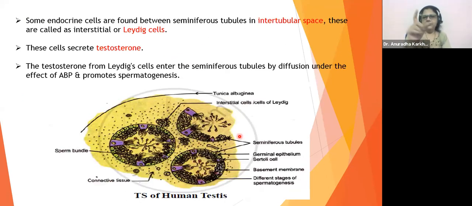Now here, please forget about those next points. Look at this. This is going to be what? Tunica albuginea. You already know what is tunica albuginea. You remember what is tunica albuginea? Yes. Very good, Dwayne. Yes, Aditi. Correct answer. So this is going to be your tunica albuginea, right? This is going to be the connective tissue.